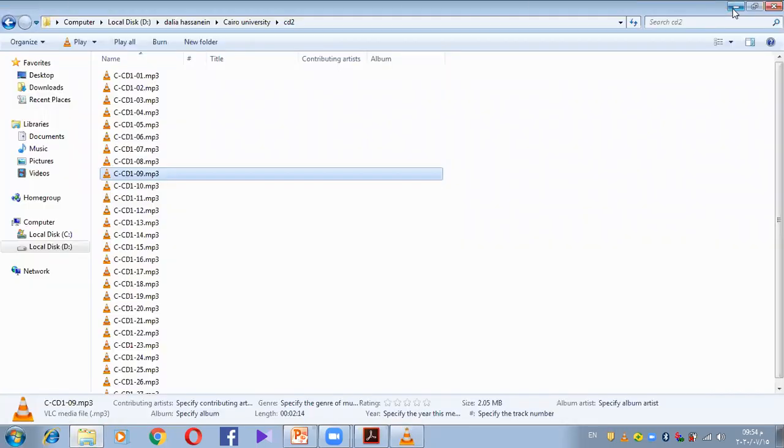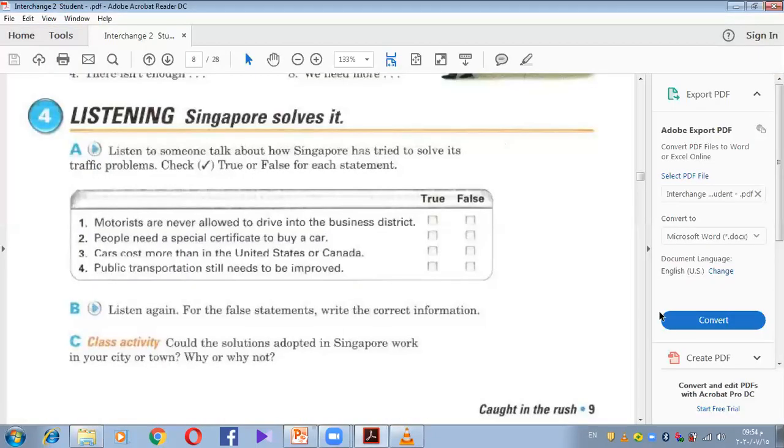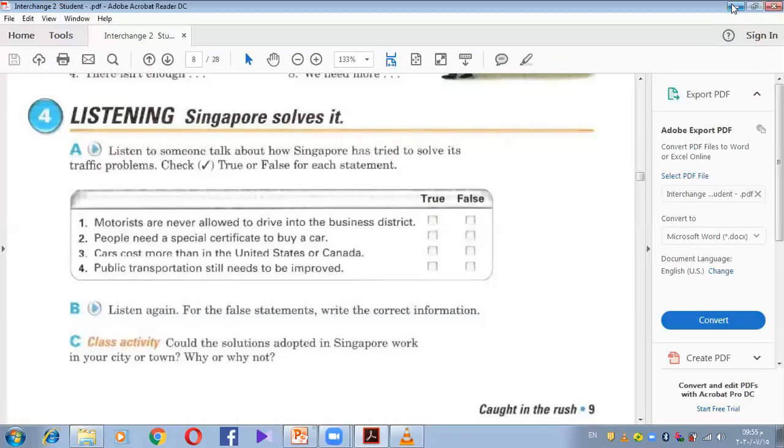Page 9, exercise 4, listening. Singapore solves it. Part A. Listen to someone talk about how Singapore has tried to solve its traffic problems. Check true or false for each statement.